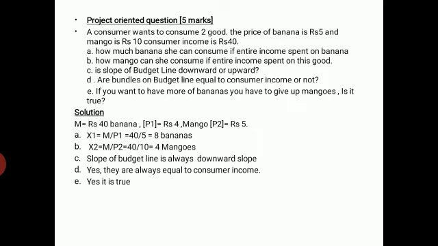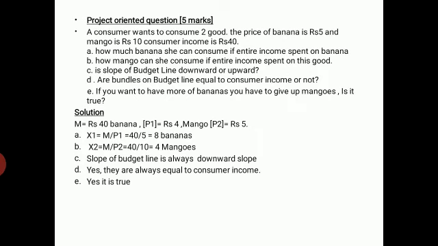Then C, is the slope of the budget line downward or upward? Now you have already done budget line. The budget line is always downward sloping. Then, are the bundles on the budget line equal to consumer income or not? We have already seen that yes, the cost of the bundles on the budget line is always equal to the consumer income.